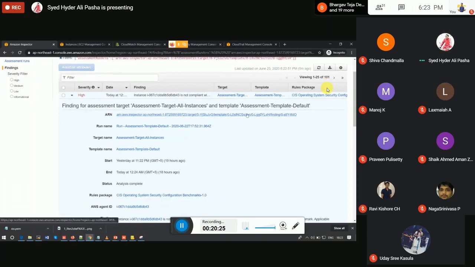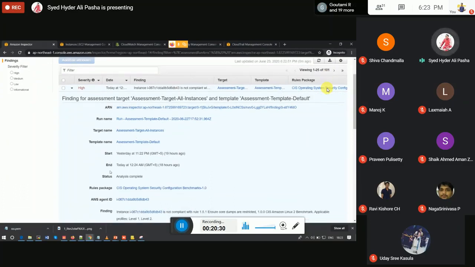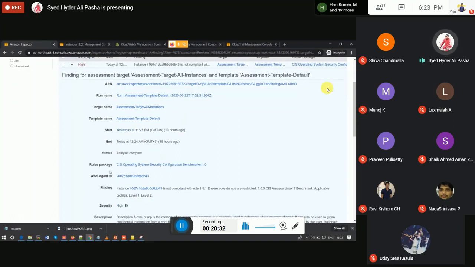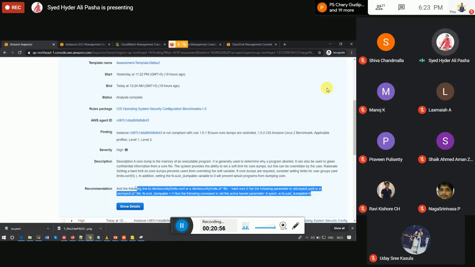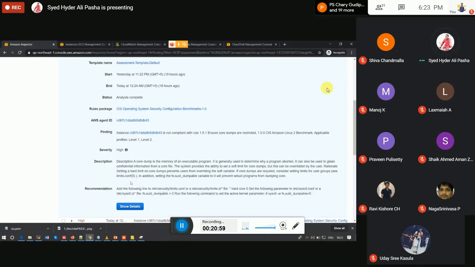It has the CIS rule package, so it will show us the finding is not compliant with rule 1.5.1, ensures core dumps are restricted. So it will give the recommendation as well. Add the following line to this config file, and hard core 0, set the following parameter in this file. So we have to follow these recommendations and then configure accordingly.